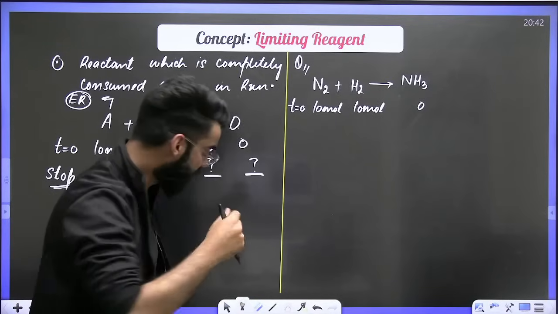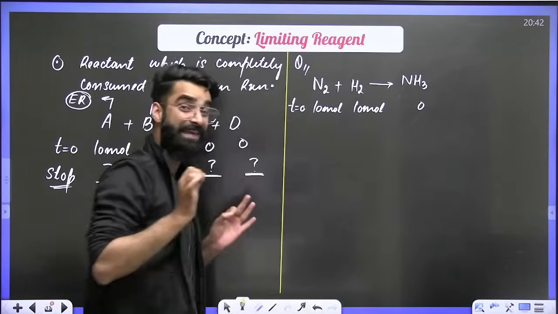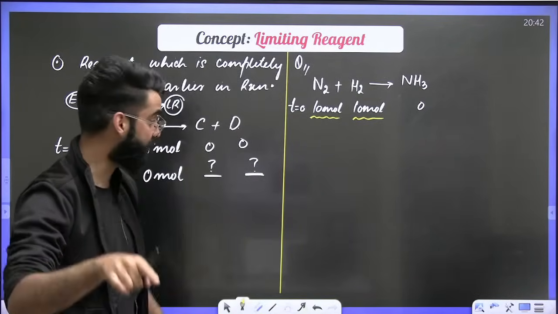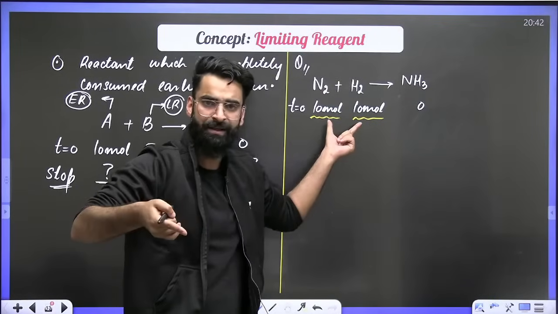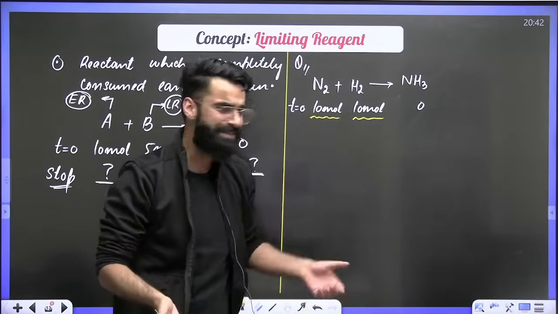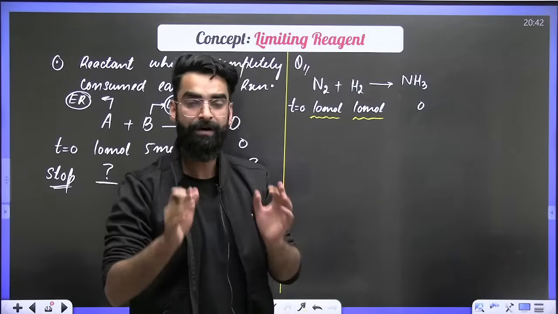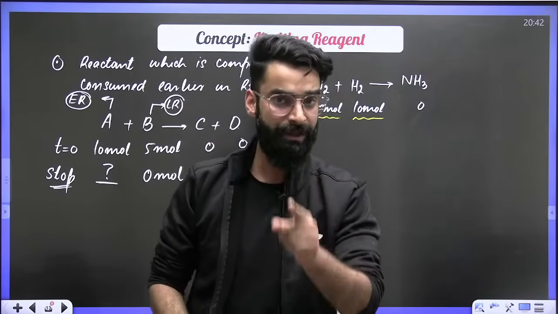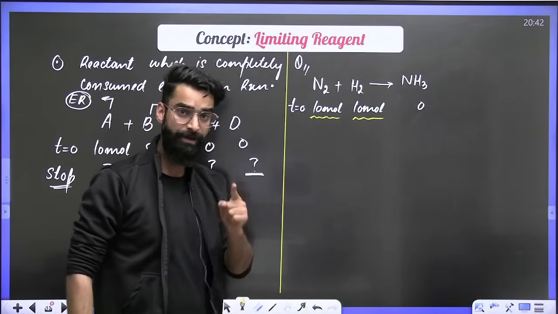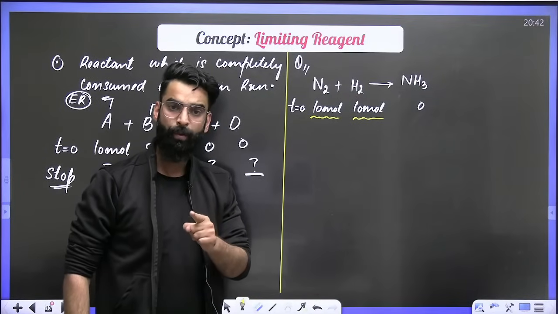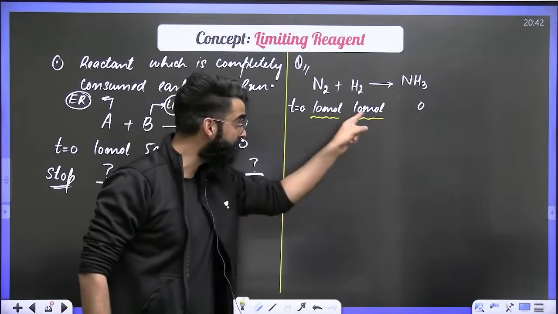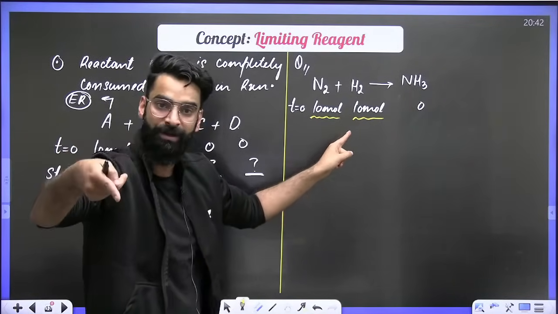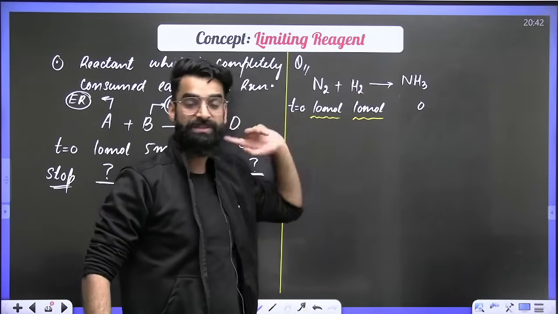Correct? Now, dear students, do remember one important thing. Whenever in a chemical reaction the amounts of all the reactants are given to you, which can be in terms of moles, mass, volume or whatever, at that point of time you'll be using the concept of limiting reagent. Got it? When to use the concept of limiting reagent? When the amounts of all the reactants are given to us, in terms of moles, mass or volume, use the concept of limiting reagent.